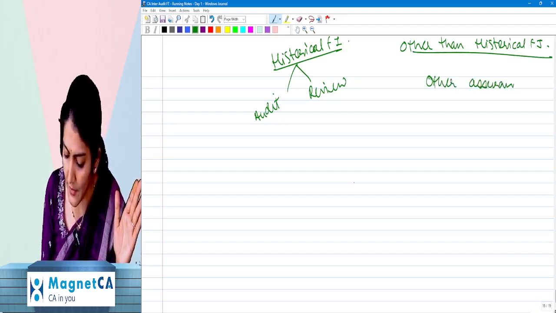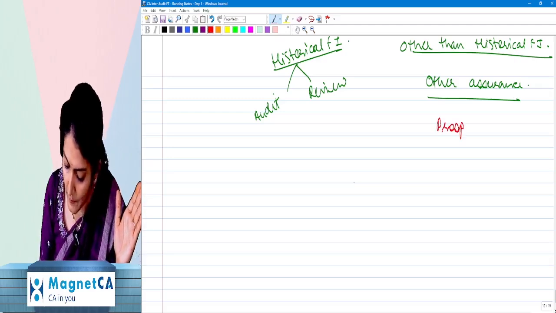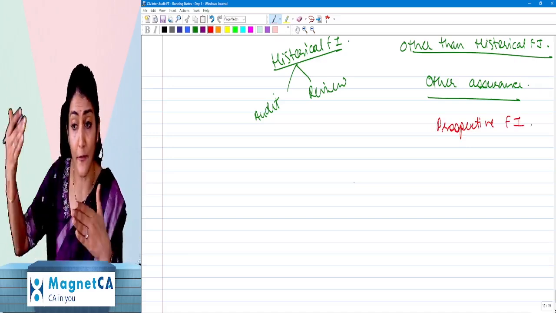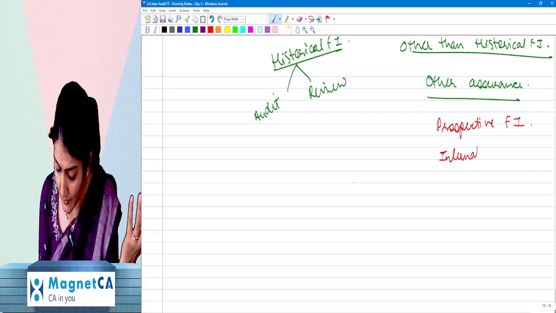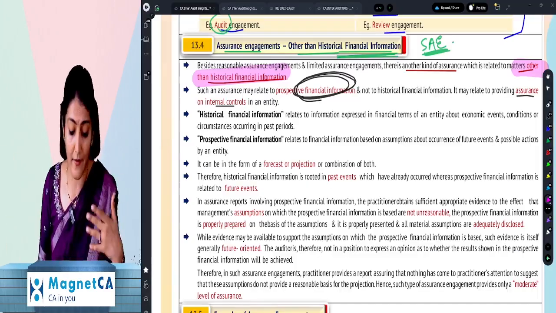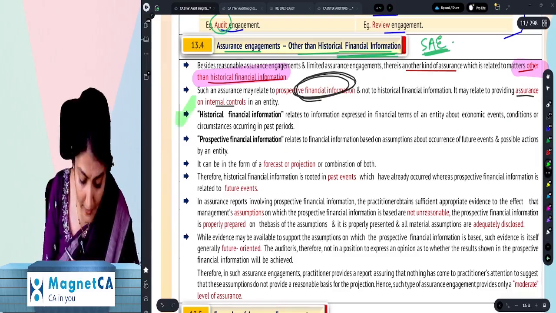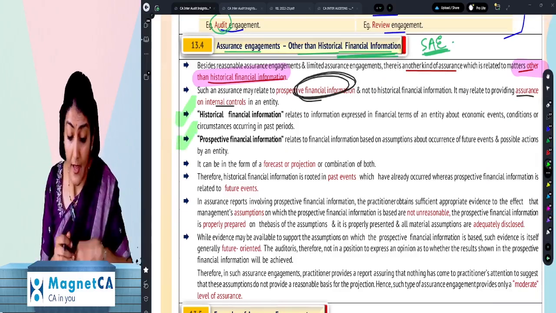Like they've given the example of prospective financial information, PFI, for a future date like 31st March 2040, or it is regarding internal controls, giving assurance regarding the internal controls at an entity. So that is again other than historical financial information. Right? Then you have these 2 points over there, historical financial information and prospective financial information.